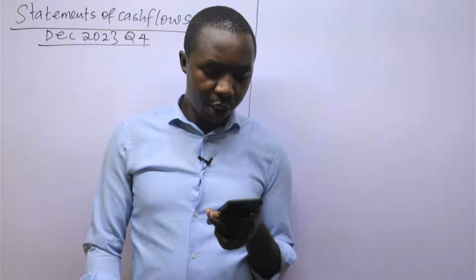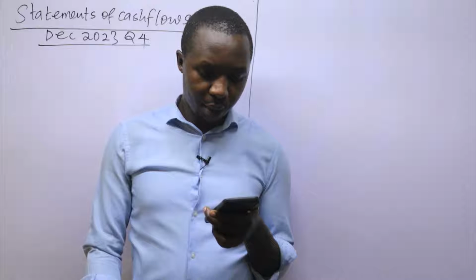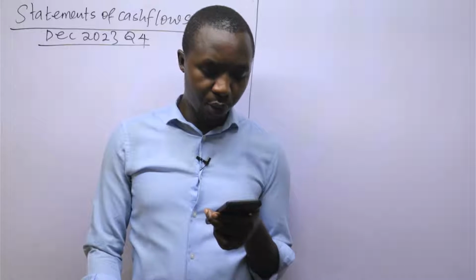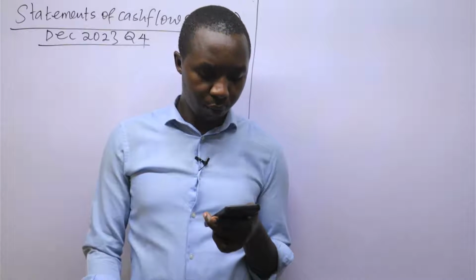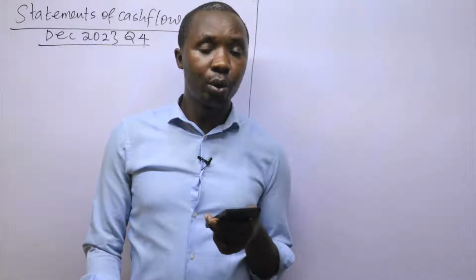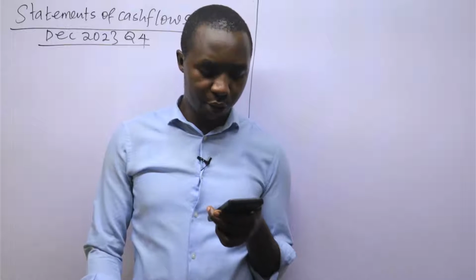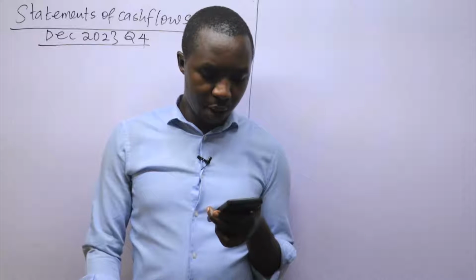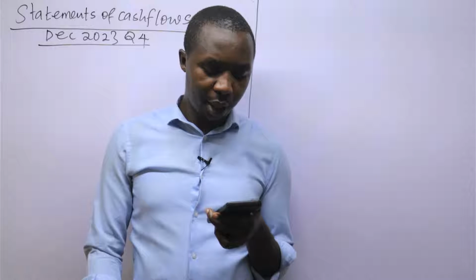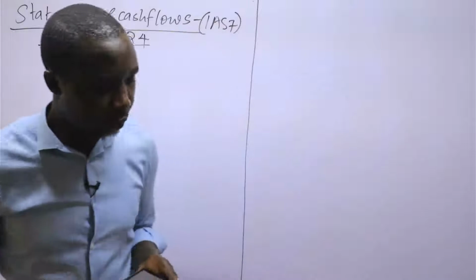Number 3: the company repaid some borrowing which had matured during the year and issued a new loan amounting to 3 million. You are told to prepare a statement of cash flows for the year ended 31st October 2023 using the indirect method, in accordance with the requirements of IAS 7, Statement of Cash Flows.